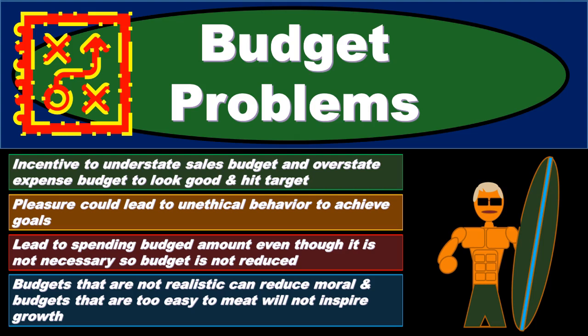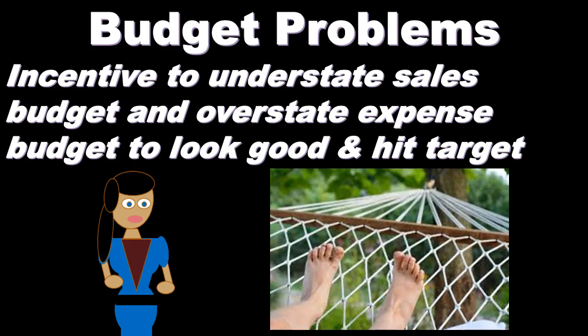In this presentation, we will discuss budget problems or potential pitfalls within the budgeting process that we want to be aware of, that we want to avoid. One problem with the budget is that there is an inherent incentive within the budgeting process, often, to try to understate the sales that will be budgeted for and overstate the expenses. Why? Because that will make it easier to hit the target.